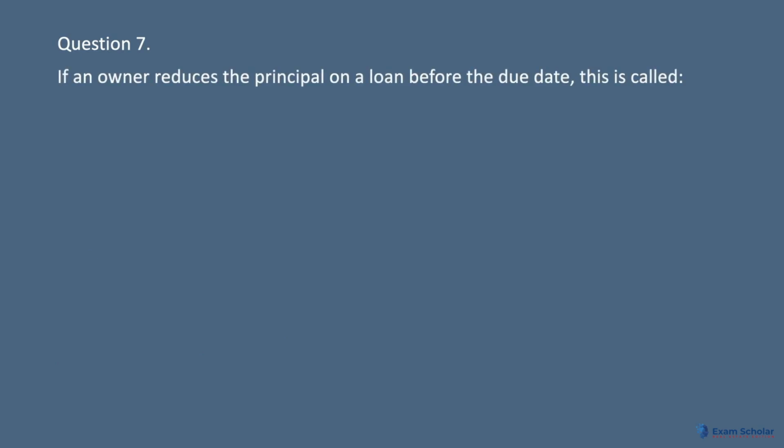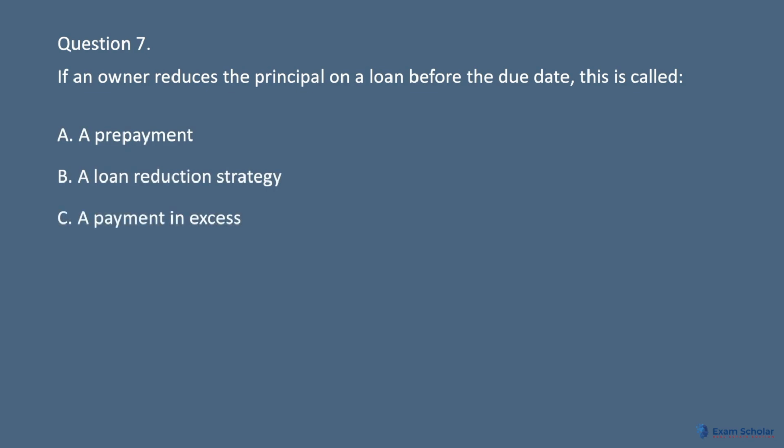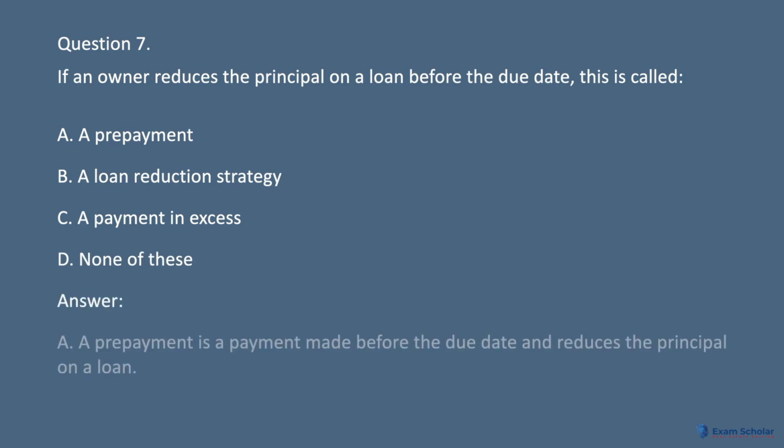Question 7. If an owner reduces the principal on a loan before the due date, this is called: A. A prepayment. B. A loan reduction strategy. C. A payment in excess. D. None of these. Answer: A. A prepayment is a payment made before the due date and reduces the principal on a loan.